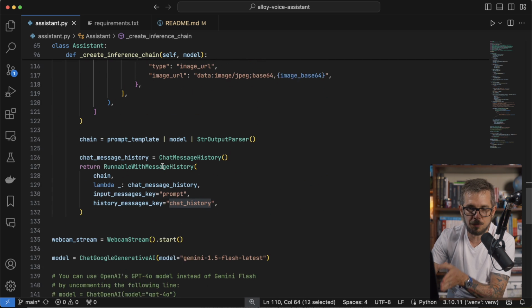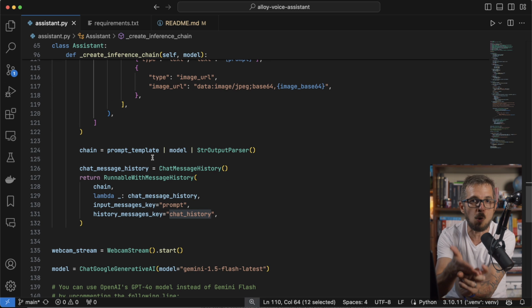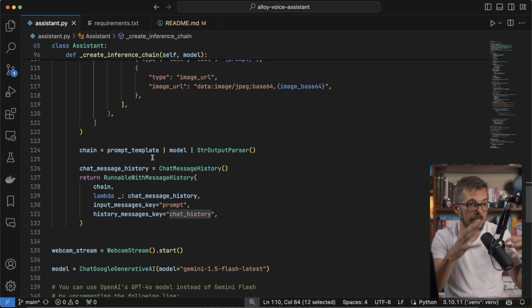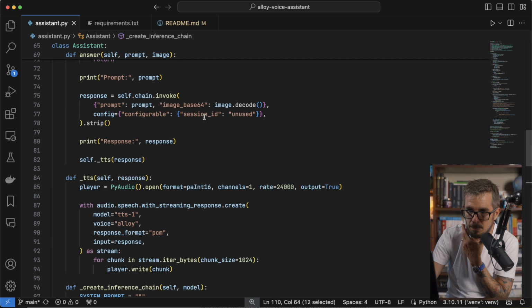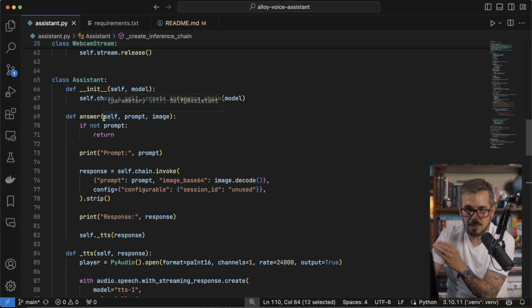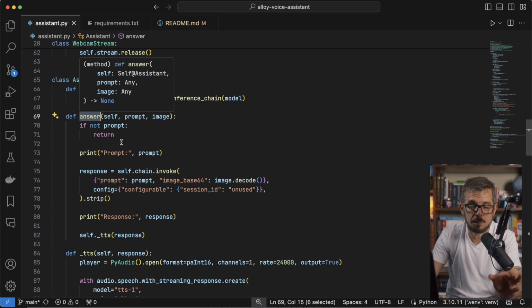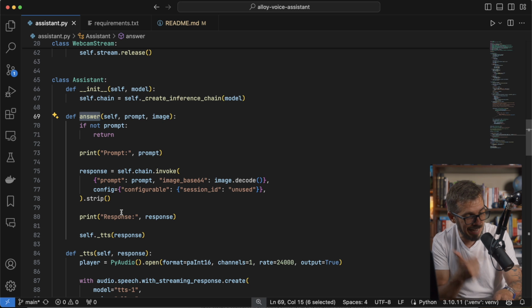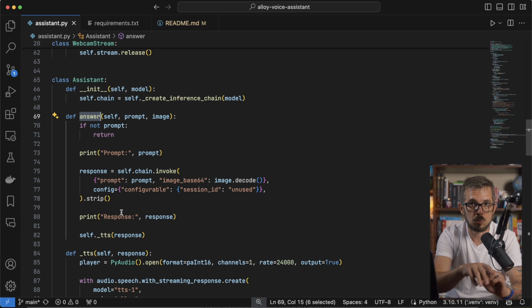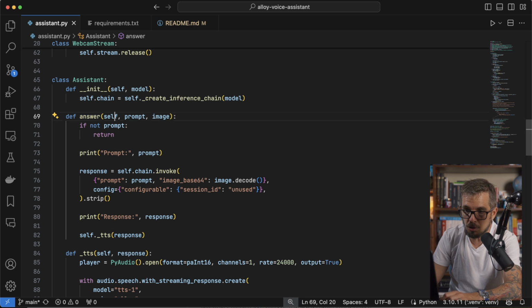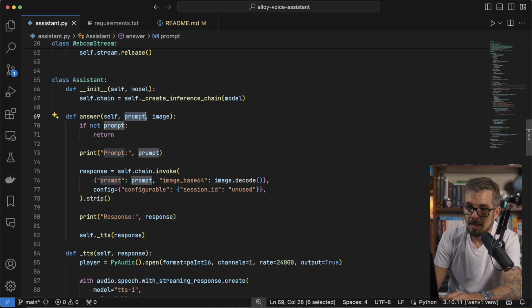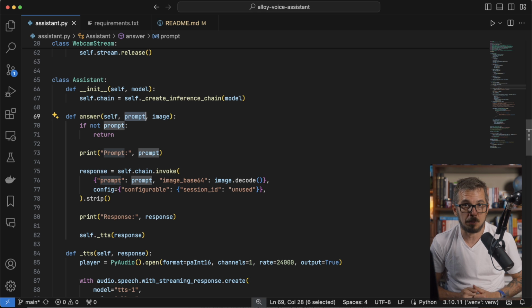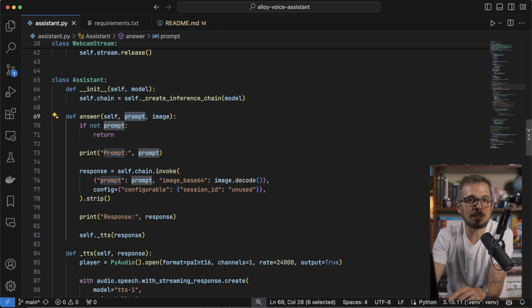The return of this function is just the chain that I can invoke with the actual data. So whenever I'm ready to answer a question, I'm just going to invoke that chain. Let's see how that works. I'm going to go up. I'm still within the assistant class, and I have two more functions to go through. The first one is the main function that we're going to call. That function is called answer. So I'm going to ask a question, and I'm going to call this function to tell the assistant, please answer this. This function receives the prompt, which is going to be the text that I speak through the microphone, and the image that my webcam is going to capture.